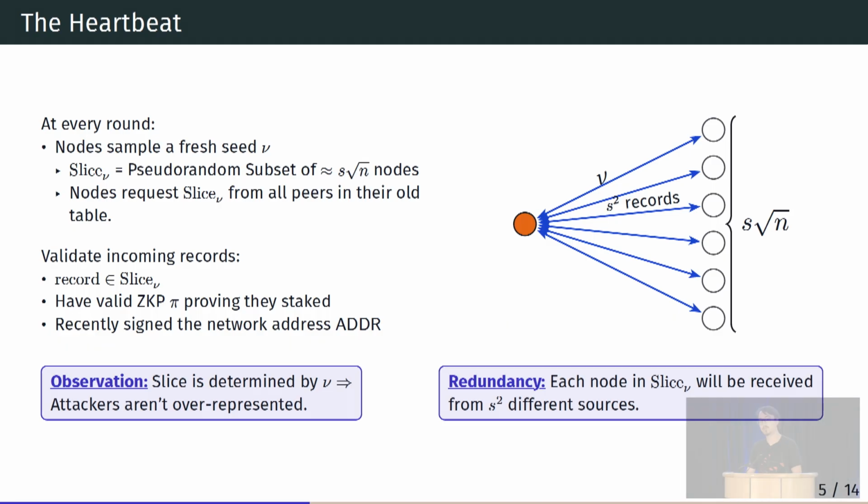And because we are requesting from √n many nodes for a slice of size √n, we are going to get good redundancy. So any single record, we'll expect to get it from a couple of sources.